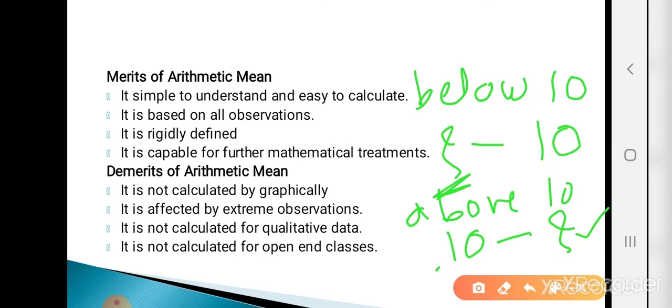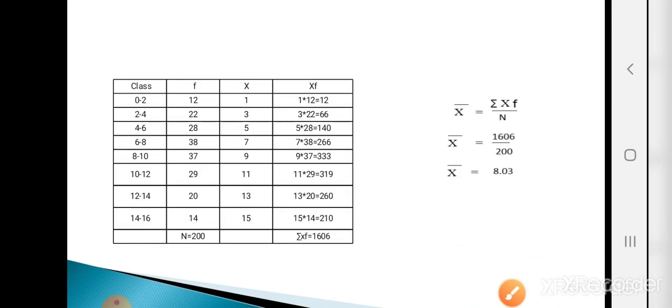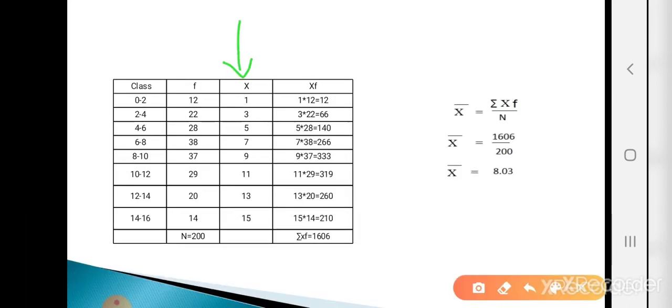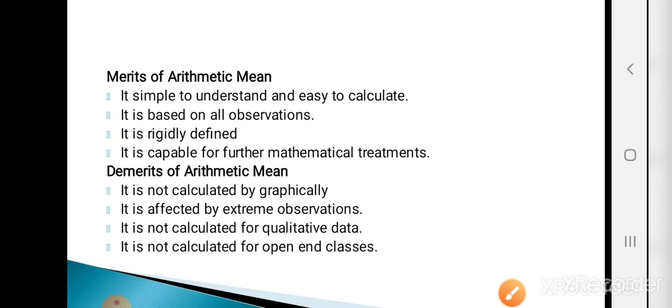Such classes are called open-end classes. For open-end classes we can't calculate the mid value, that means the class mark. In continuous data we need the mid values for finding the arithmetic mean, and for open-end classes we can't calculate them. So the last demerit is that it is not calculated for open-end classes.